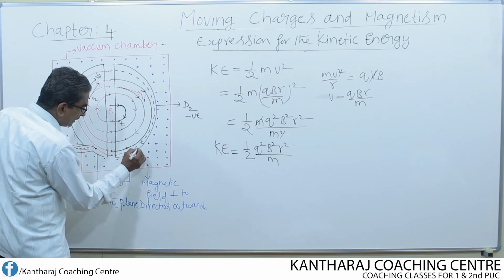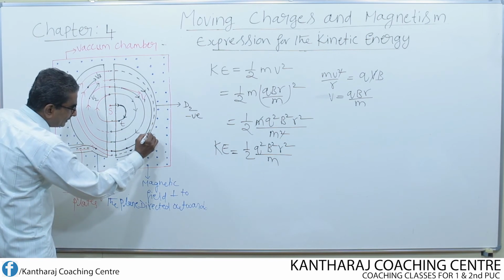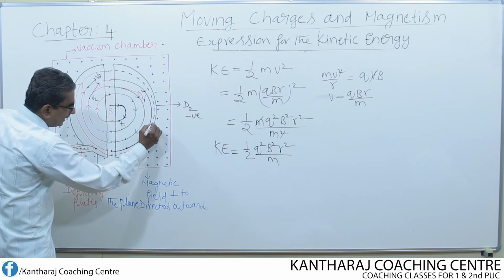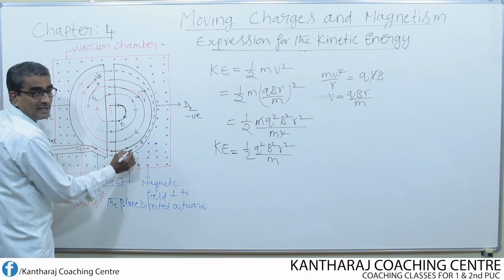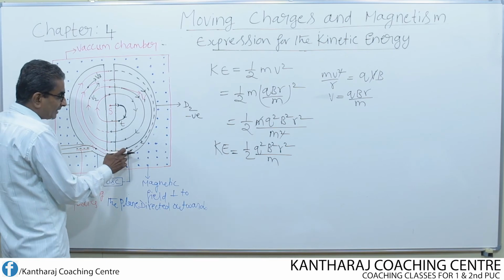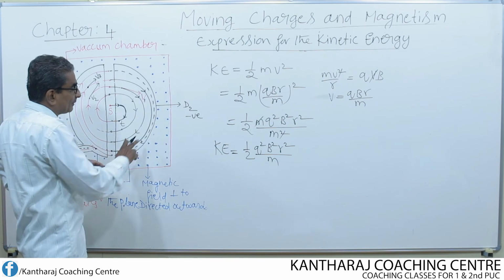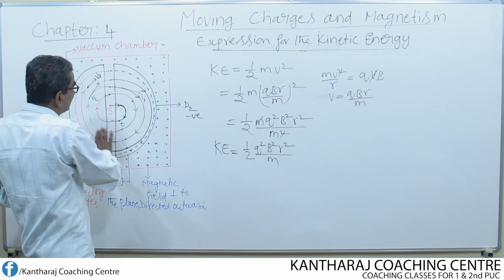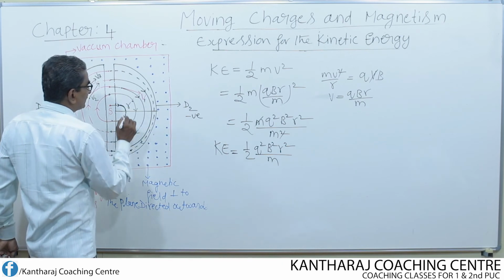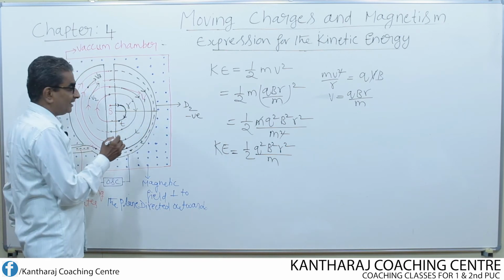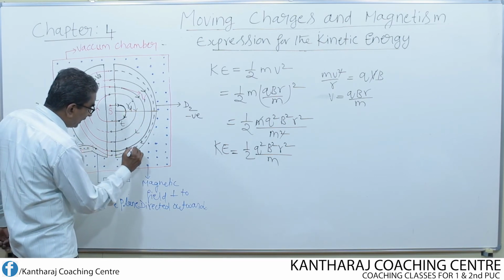So when the particle comes to the edge of the boundary, while undergoing motion like this, describing the semicircular path, all along this path the particle will have maximum kinetic energy, because at this point the radius of the circular path is almost equal to the radius of the D. Look here, if I assume the radius of the D as RD,